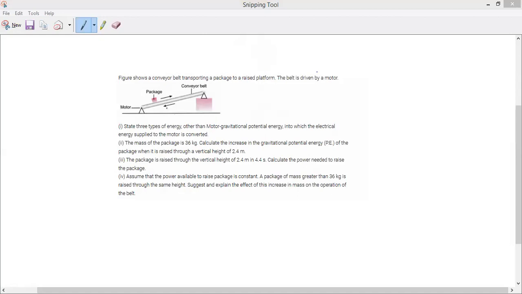And next one, machines will start producing heat or not? Have you noticed it? Please respond. And also, if you go to the grinding machine, for example a rice mill, it produces sound or not? Tuck, tuck, tuck. Yes or no? So, state 3 types of energy. Understand? Other than motor gravitational potential energy, the motor is present above the ground, so in this situation we call it potential energy.